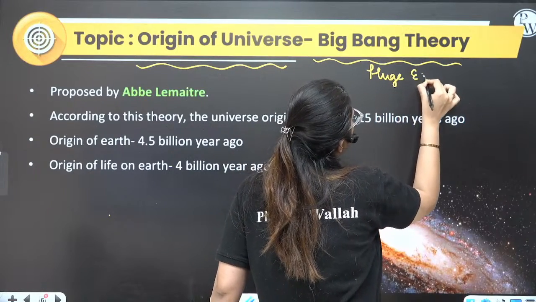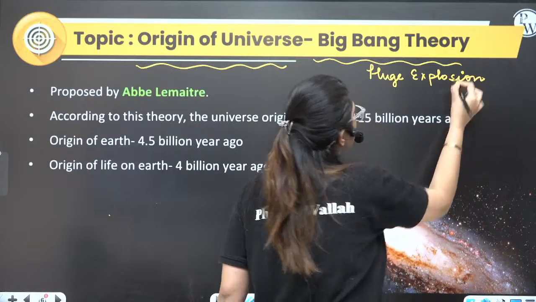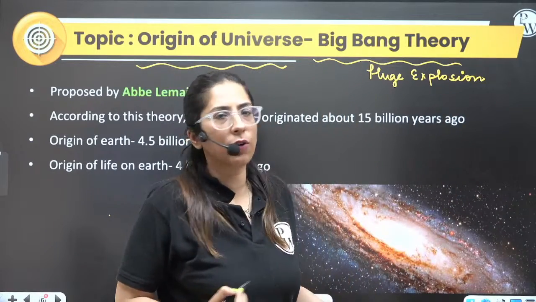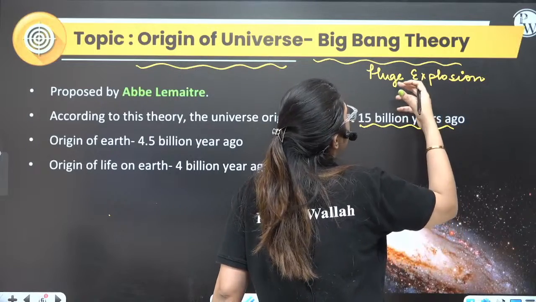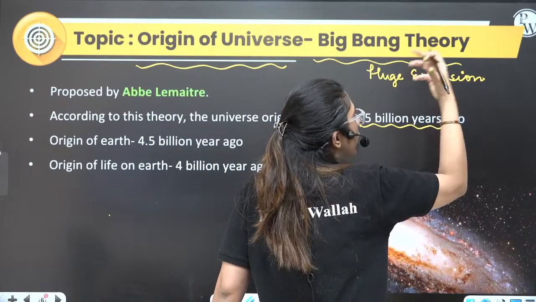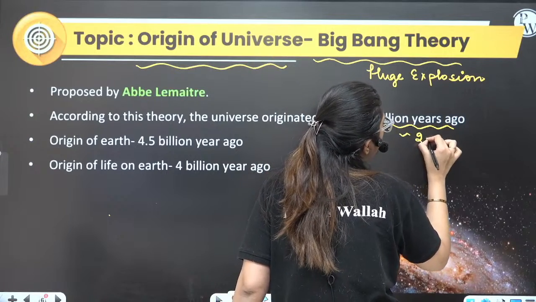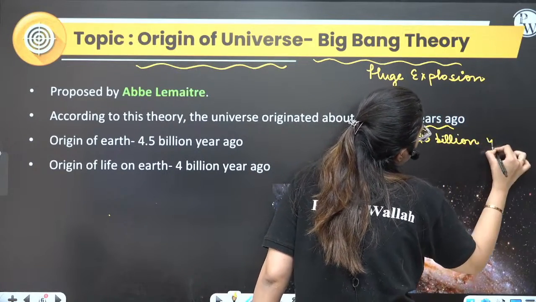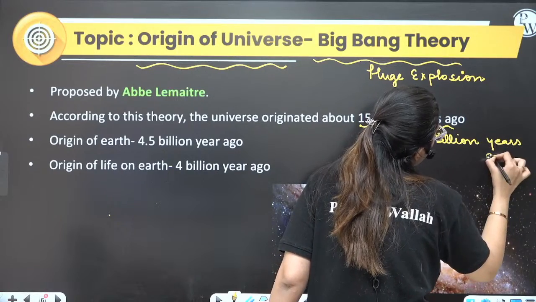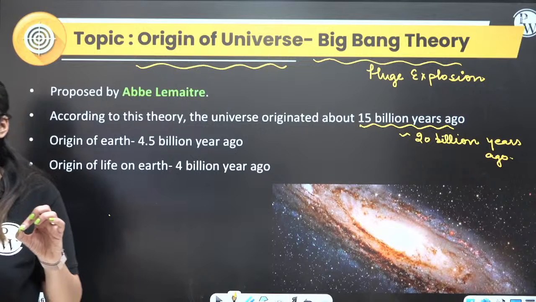Huge explosion. We don't have a time machine. We cannot go back to that era. At that particular time we cannot go. And it is considered that this evolution, that means the origin of the universe, occurred around 15 to 20 billion years ago. I will be again explaining everything which can be asked in the NEET paper.